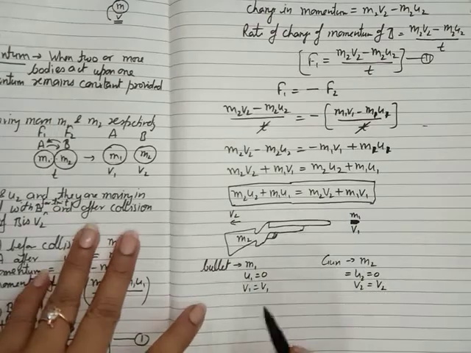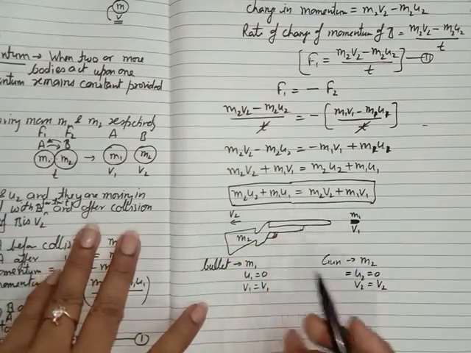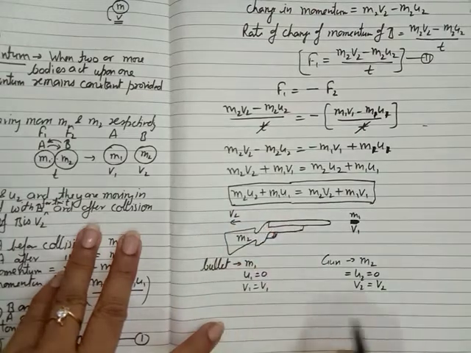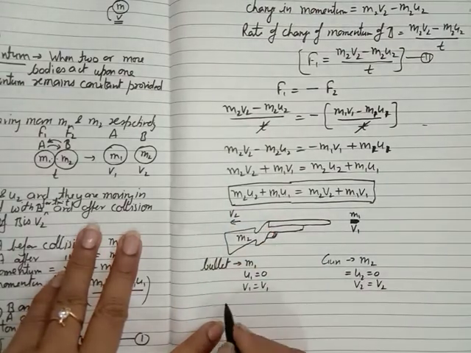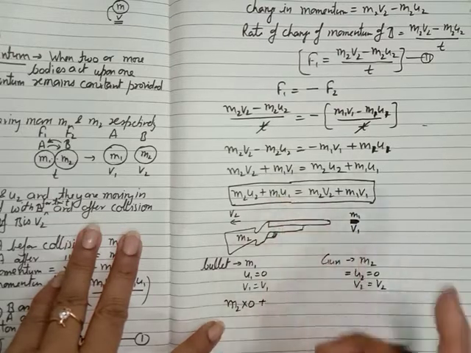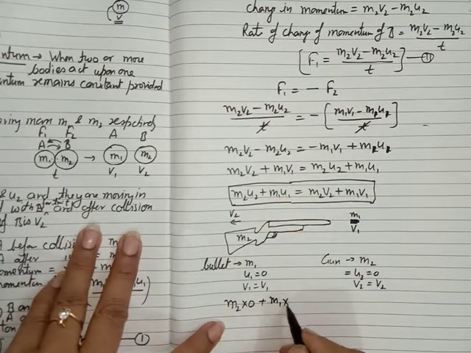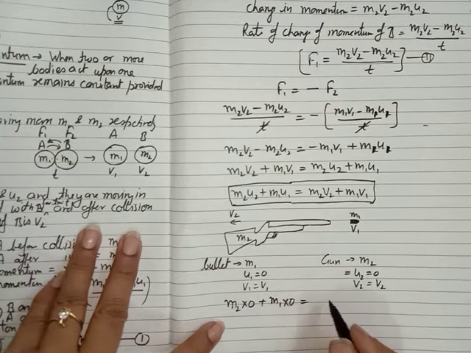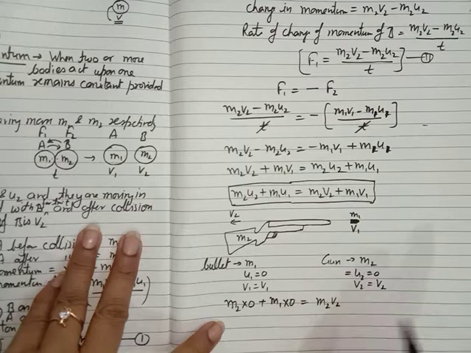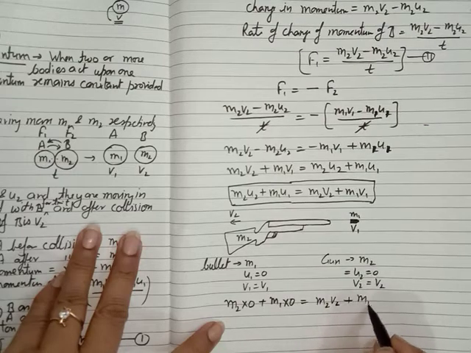According to conservation of momentum, now put the values for both the gun and the bullet, that is m2 u2. What is m2 u2? u2 is 0. So m2 into 0 plus m1 u1, that is m1 multiplied with 0, is equal to m2 into v2 plus m1 into v1.